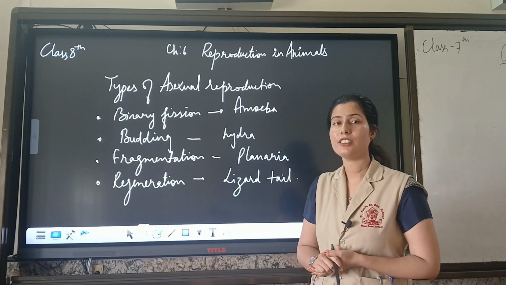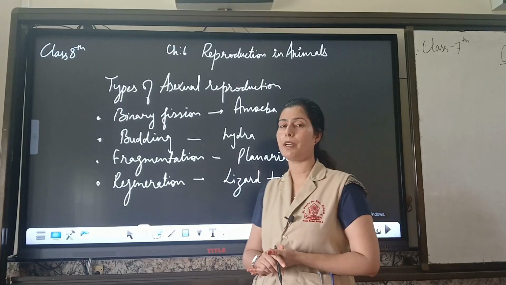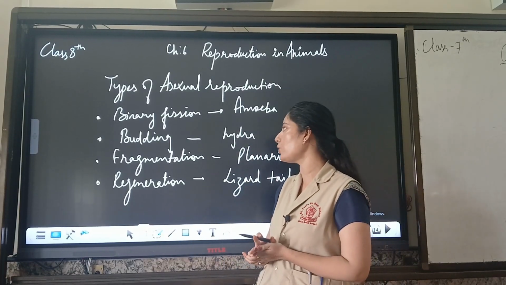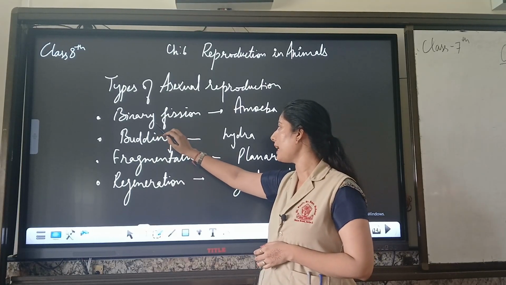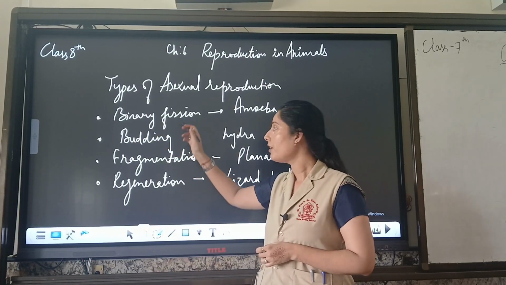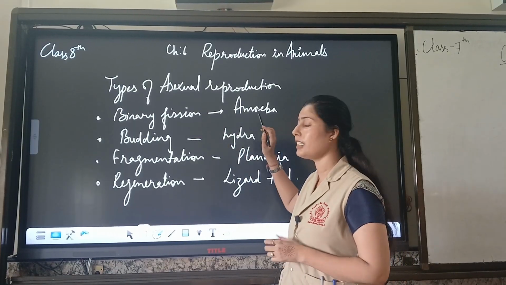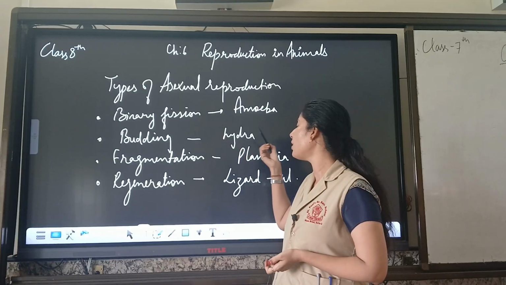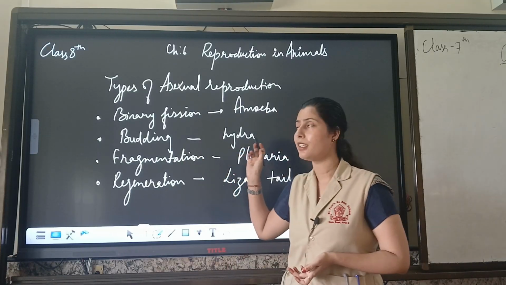Good morning students. Today we will continue our topic of asexual reproduction. In last class we discussed the types of asexual reproduction, binary fission and budding. We have seen that binary fission usually occurs in single cellular organisms made up of a single cell, like amoeba, and budding is found in hydra.